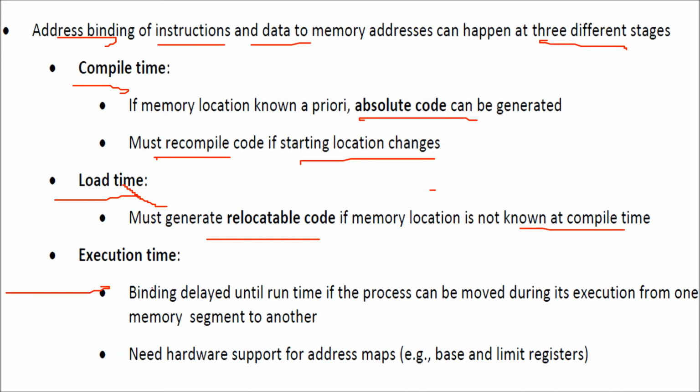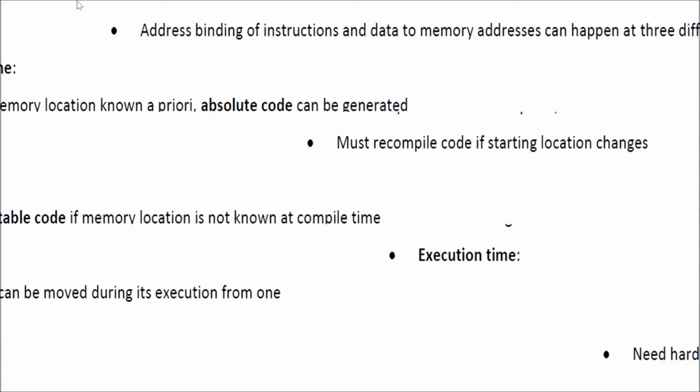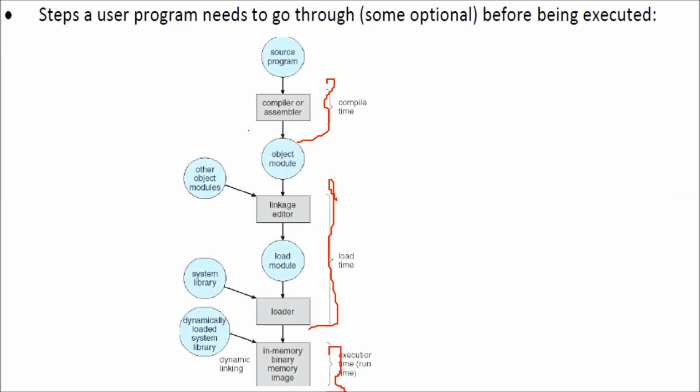Execution time is when the binding is delayed until runtime. Now the process can be moved easily from one part of the memory segment to another part. This you can do, but it needs certain hardware support. That is, you ought to have some base and limit registers. So these are the steps which I was talking about.